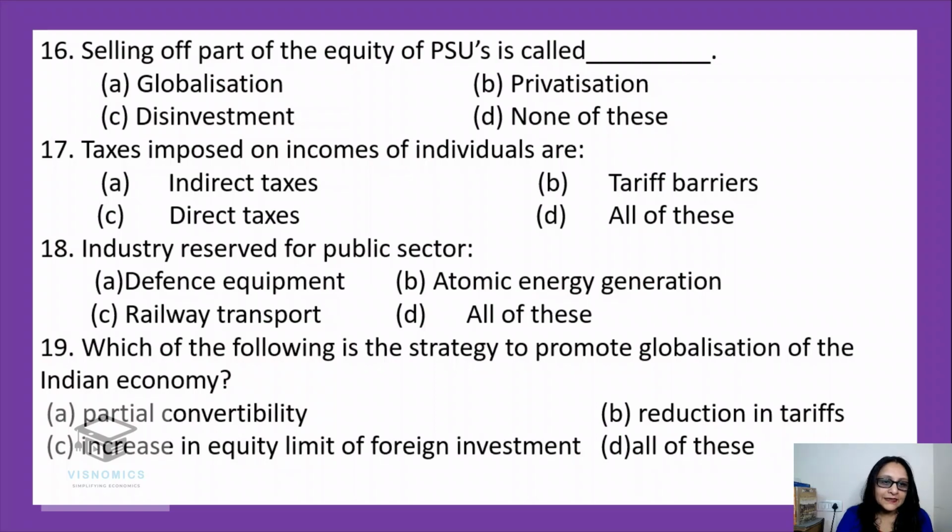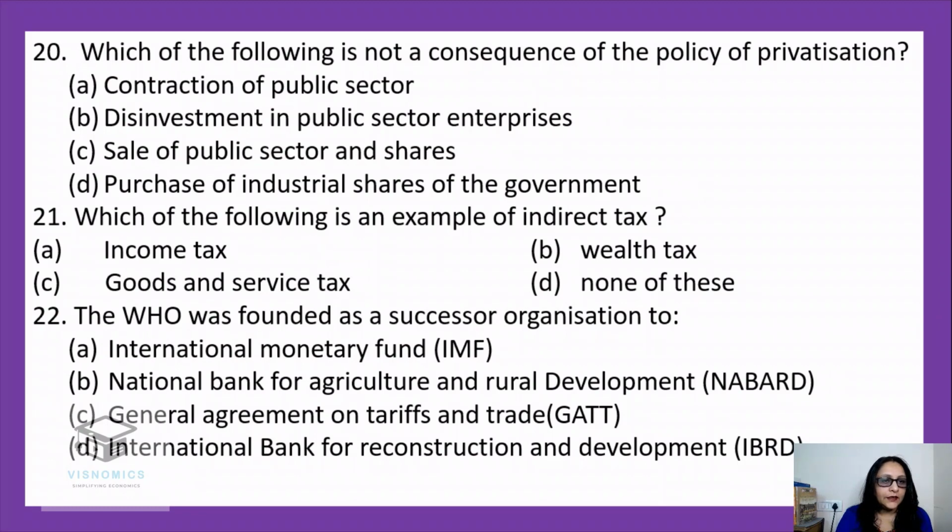Industry reserved for public sector. All of these. Which of the following is the strategy to promote globalization of the Indian economy? This you have to think and then respond. So which is the strategy to promote globalization? Is partial convertibility required? Yes, absolutely right. Those who are writing D, all of these. Yes, partial convertibility of rupee was required. Reduction in taxes were required so that export and import becomes easy. And the equity limit of foreign investment was also increased to 51% so that more investment comes to our country. Perfectly right. Okay. So next one.